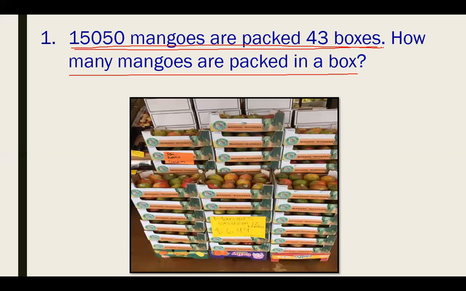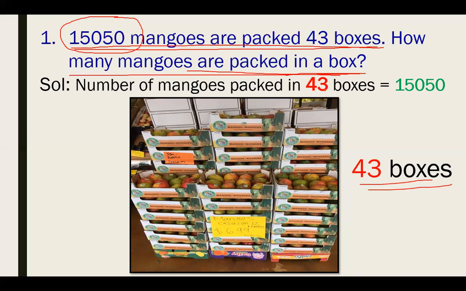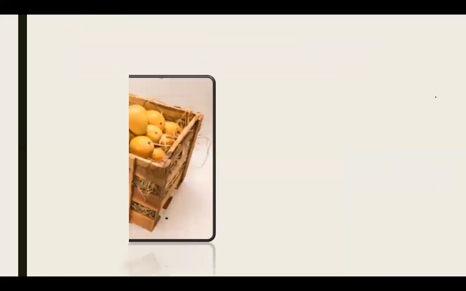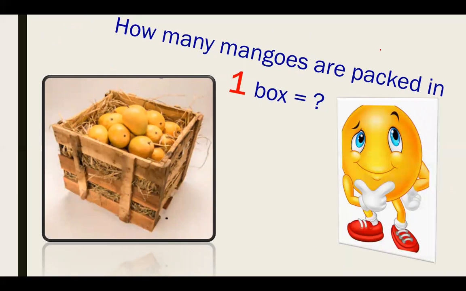So here we have a number of mangoes and there are 43 boxes. The first statement is saying that 43 boxes are having 15,050 mangoes. So we have to find the number of mangoes packed in one box. For it, we have to use the statement: number of mangoes packed in 43 boxes. We know that there are 43 boxes and they are containing 15,050 mangoes, but we want to find how many mangoes are packed in one box. We have to think about it.